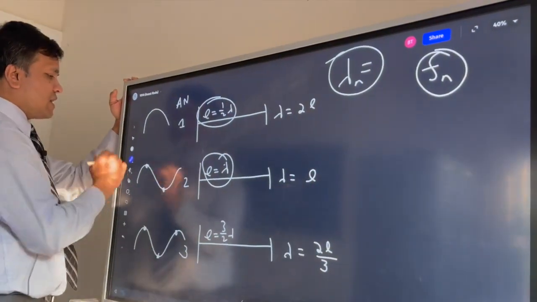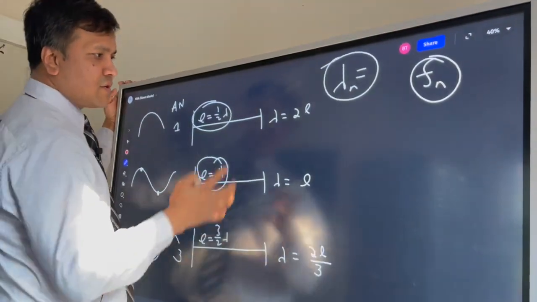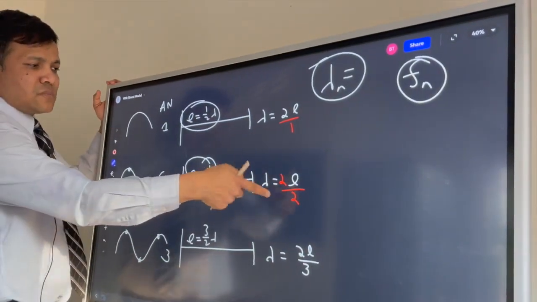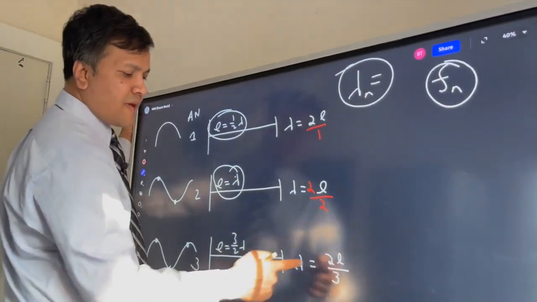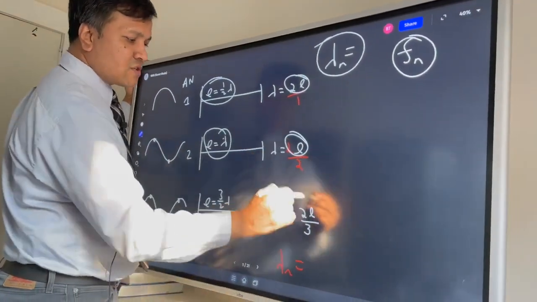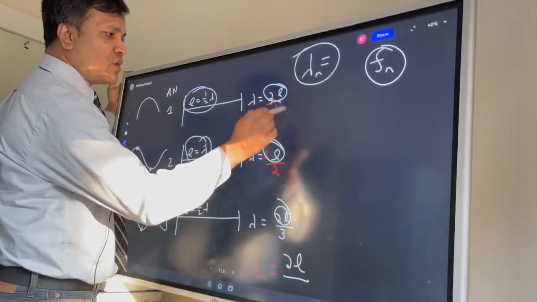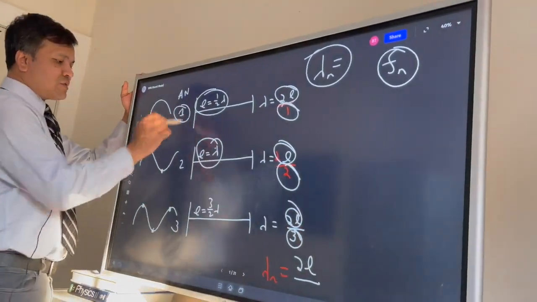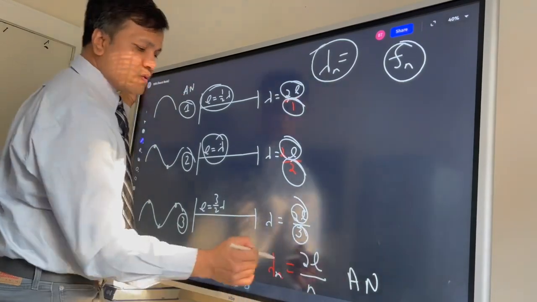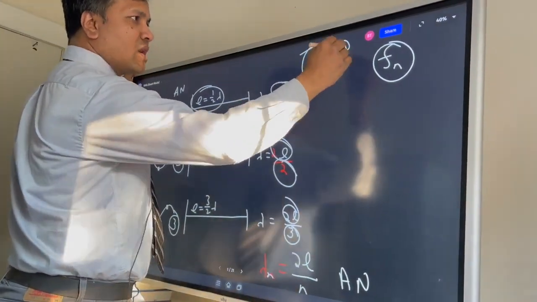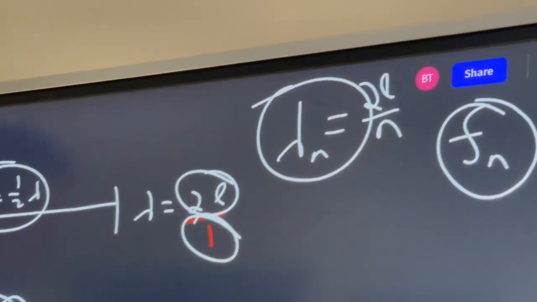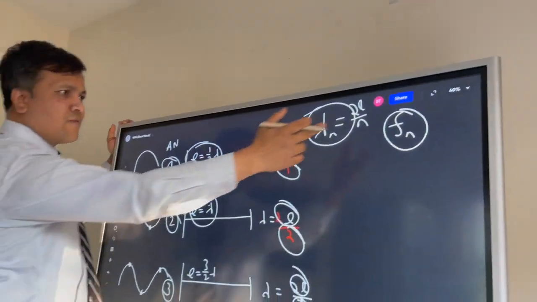Now we see the pattern. If you don't see the pattern, then well, you should. This is 2L over 1. So multiply this one by 1 and then multiply this one by nothing. The nth wavelength for harmonic series is 2L, 2L, 2L of course, and then this is the antinode, 1 2 3. So we can call n the number of antinodes. So this is 2L over n. So this is the nth wavelength for harmonic series.